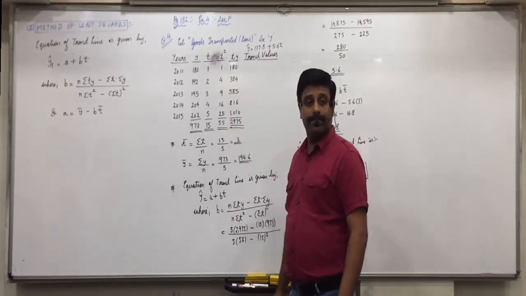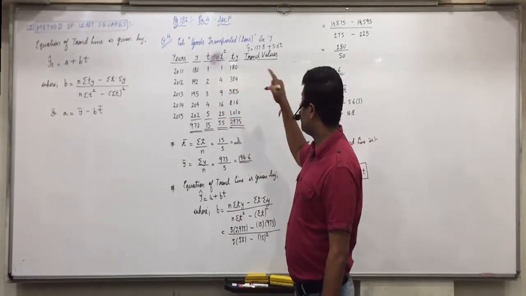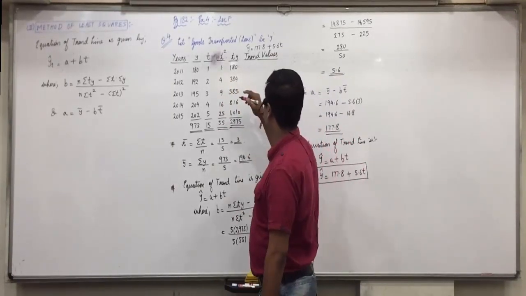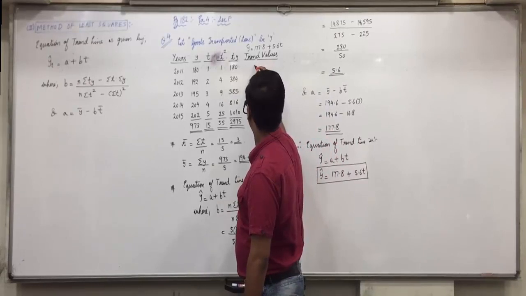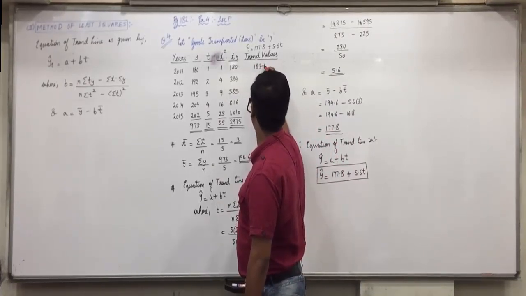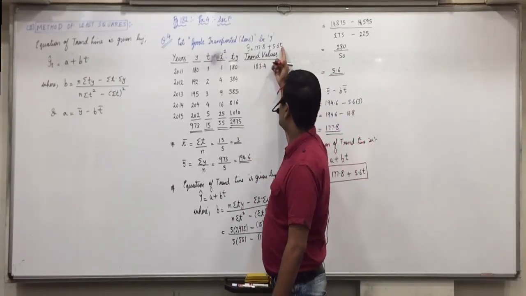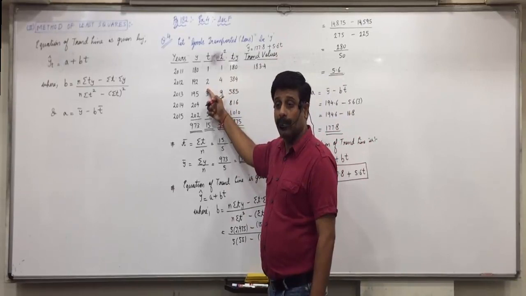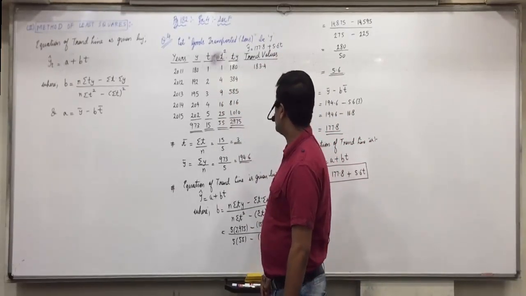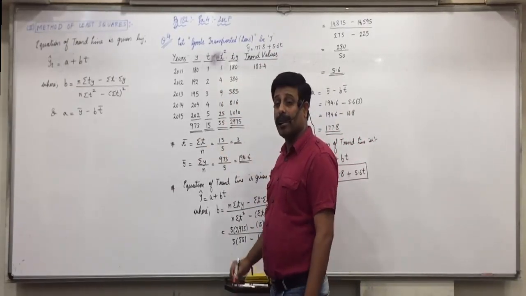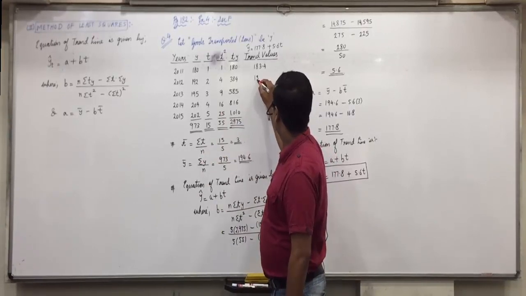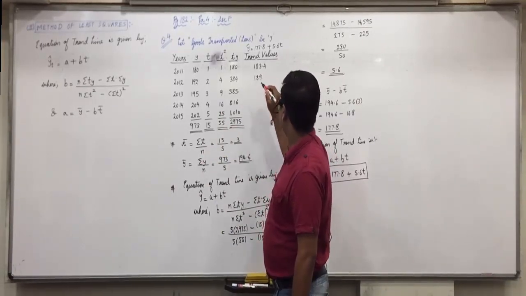5.6 into 1 plus 177.8 gives 183.4. Now in t we will substitute 2: 5.6 into 2 plus 177.8 is 189.